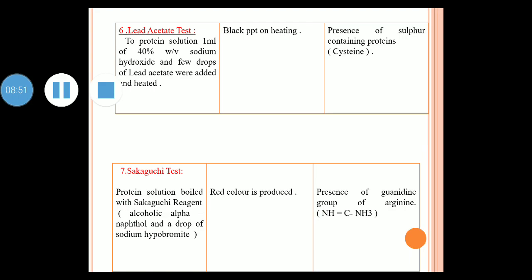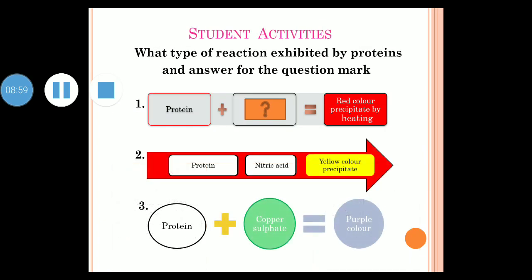So far we discussed chemical tests, types of protein, properties of protein, and the definition of protein. Now students, we come to the end of the video presentation. Now I am giving some activities for you. Here I give the 6 questions. In each question the type of answer will be different.